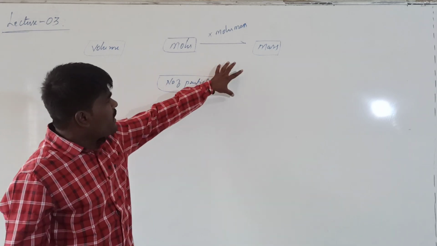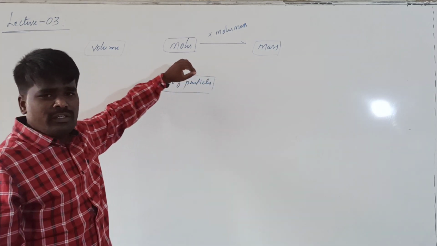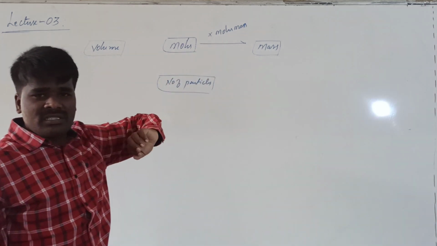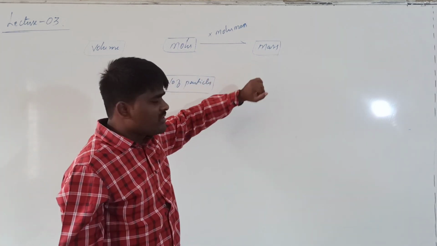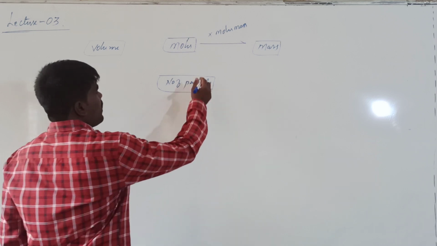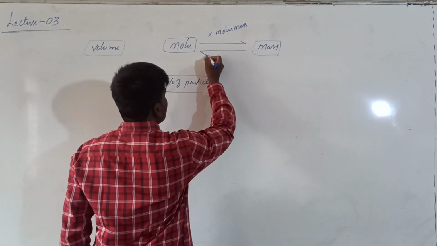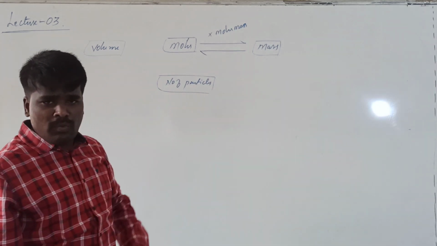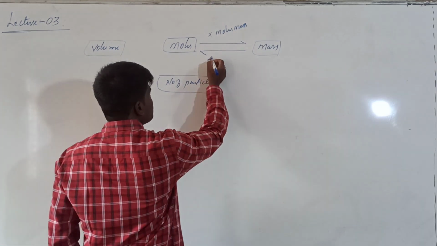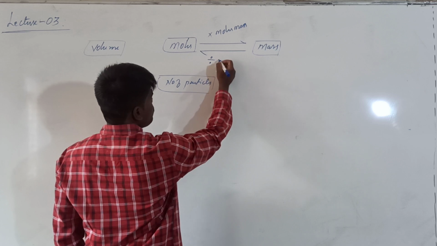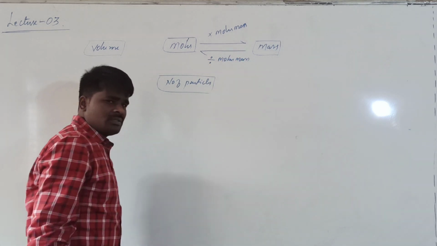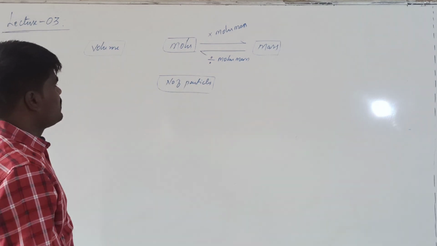When the number of moles is multiplied with gram molecular mass or gram atomic mass, it gives the mass of that substance. Or otherwise, if you know the mass and want to find the number of moles, then we have to divide the mass by the molar mass or gram atomic mass.